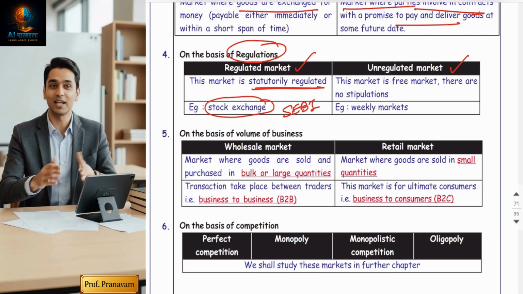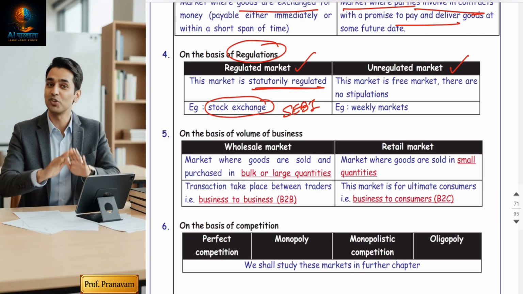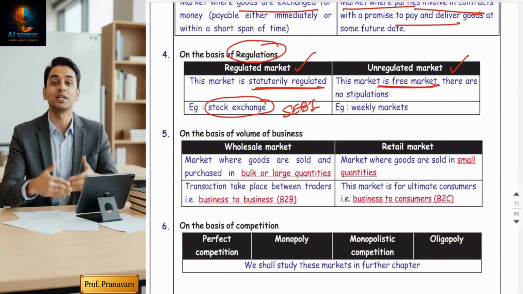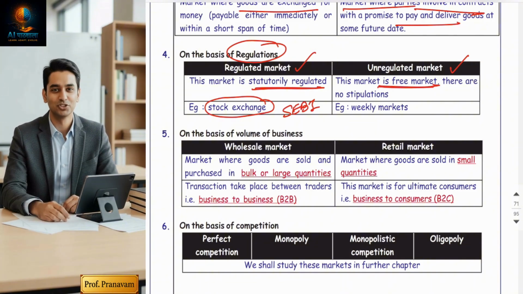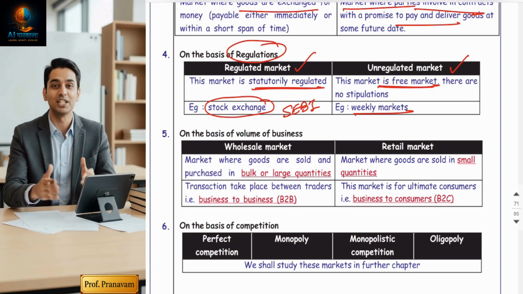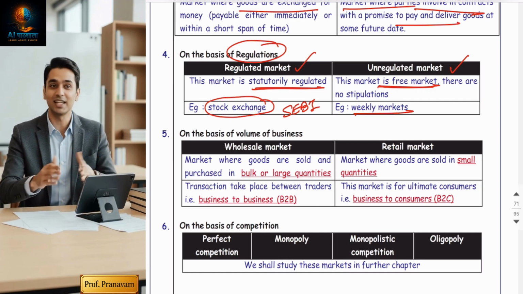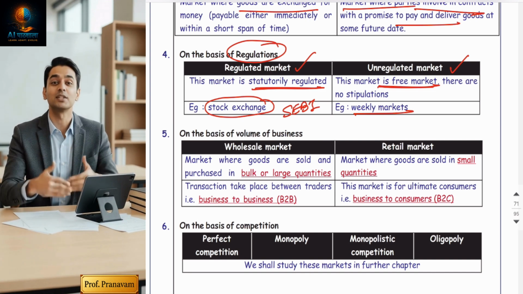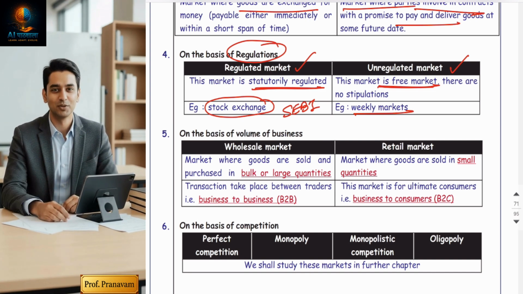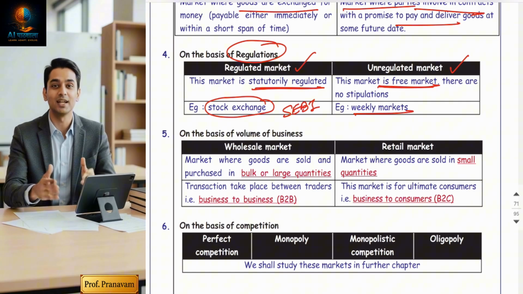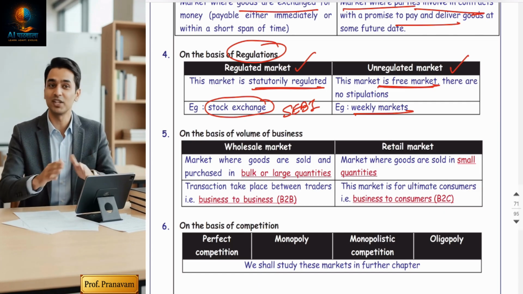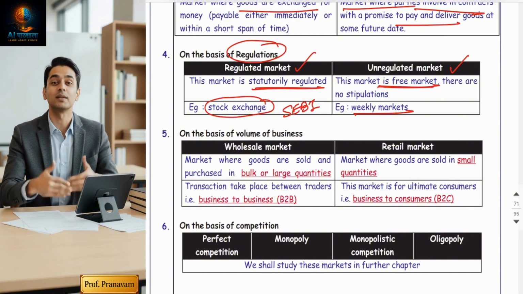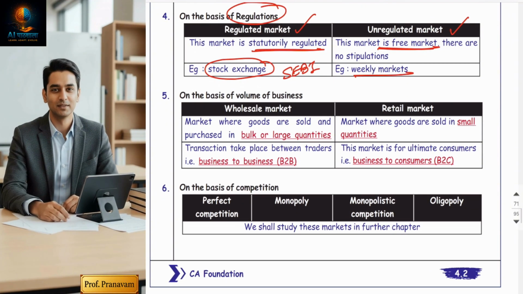Now, unregulated market means it's a free market. No government control, no official control, like weekly markets, street markets, vegetable markets. They are mostly free markets. Most markets are mostly free, right? So the conclusion is regulated markets are controlled and unregulated markets are free and open. Am I correct? Yes, sir.